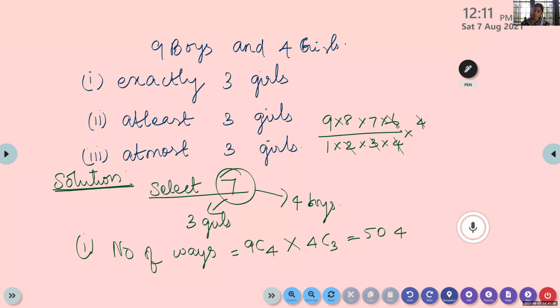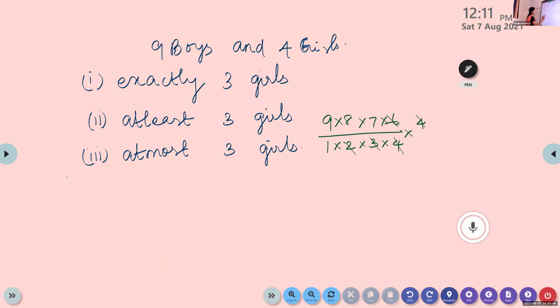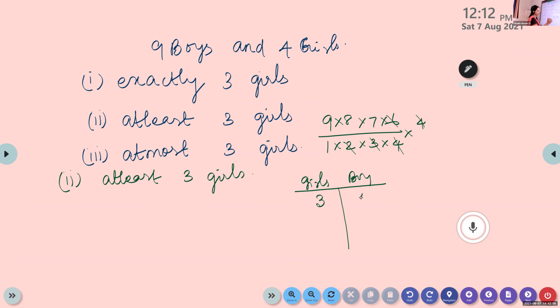Now look at the second case, children. At least 3 girls. What is meant by at least 3 girls? Minimum 3. And what is the maximum number we can have? 7. So if I select 3 girls, how many boys can we select? 1. And suppose I select 4 girls, then in that case no boys at all.